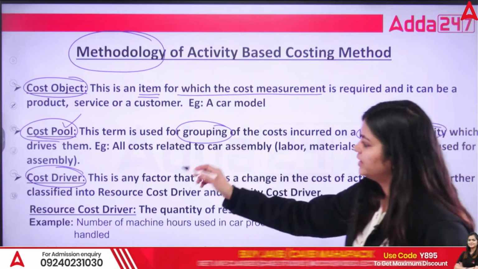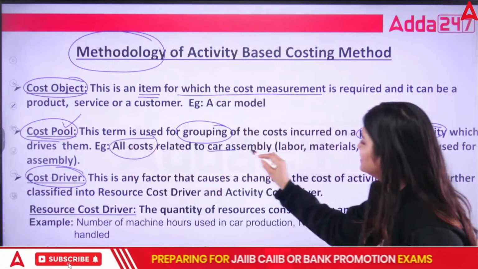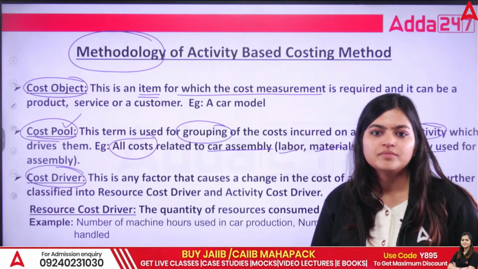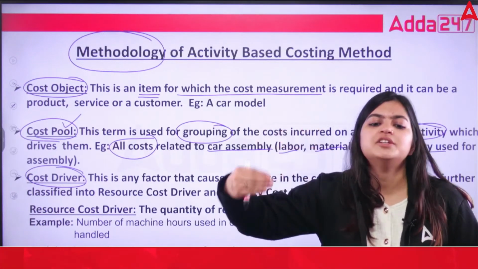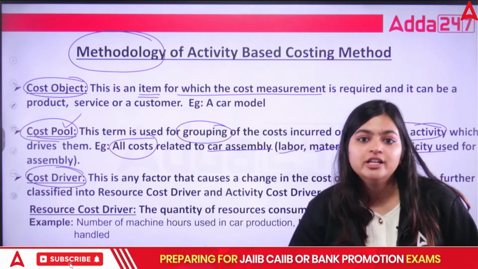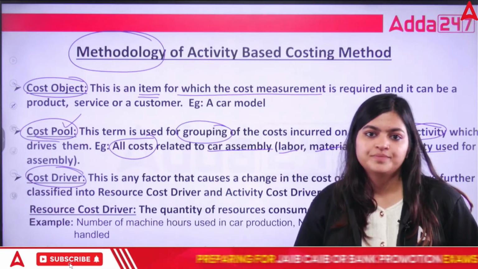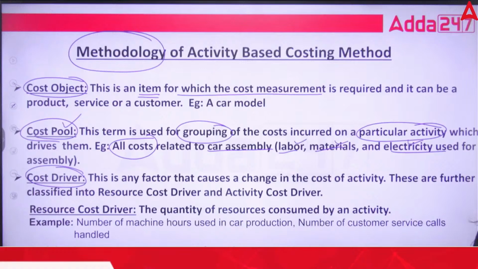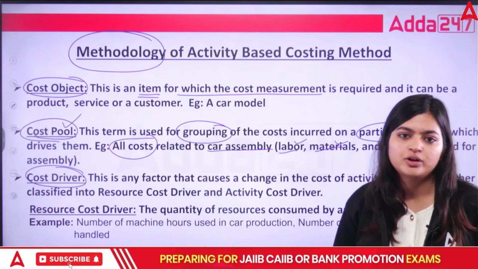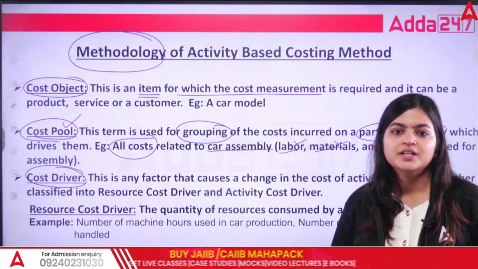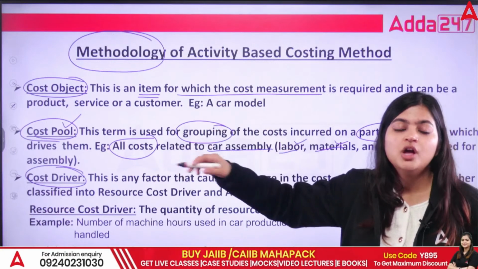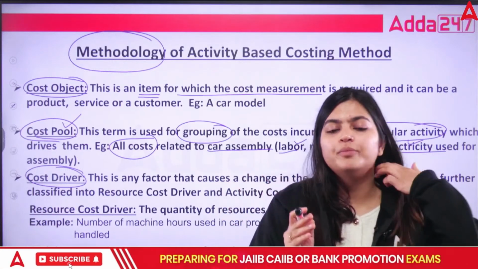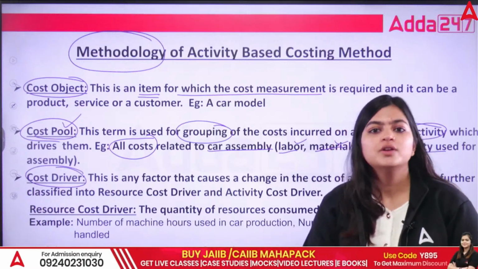So for example, all costs related to a car assembly, like labor, material, electricity used for assembly. What are these individual expenditures you need for completing any task? Like for car manufacturing, you incurred labor, material, electricity in your assembling unit. So that is your cost pool. A grouping of expenditure. All the relevant grouping of your expenditure is your cost pool.